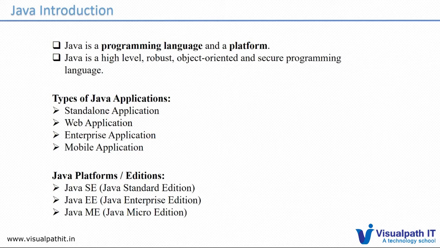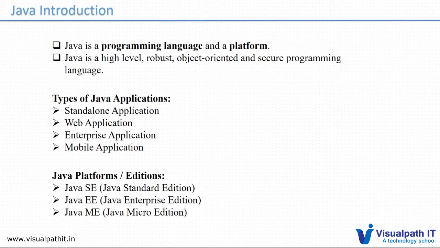For each type of application we are developing, we have different platforms available in Java. If you want to develop a standalone application, then Java SE, Standard Edition, will be fine. You don't need to use ME and all. For developing web applications or enterprise applications, we can use Java EE, Enterprise Edition. And particularly for mobile applications, we can use Java ME, which is the Micro Edition of the Java platform.